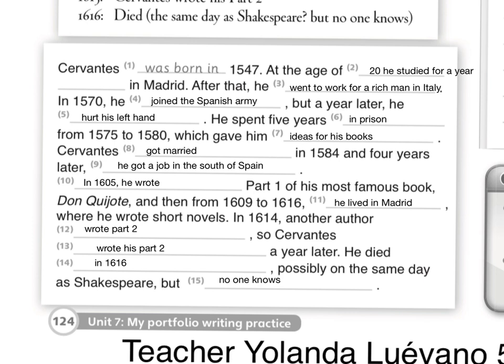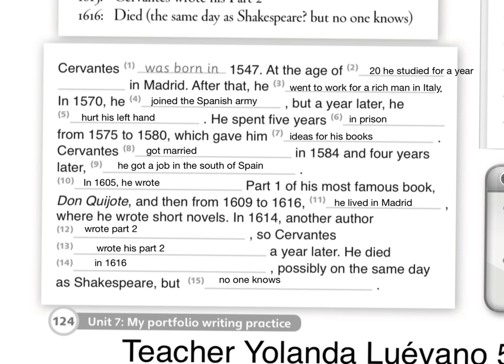At the age of 20, how did I get 20? Because if he was born, according to our list, in 1547, 1557 he would be 10, and 1567 he would be 20. So at the age of 20, he studied for a year in Madrid. After that, he went to work for a rich man in Italy.